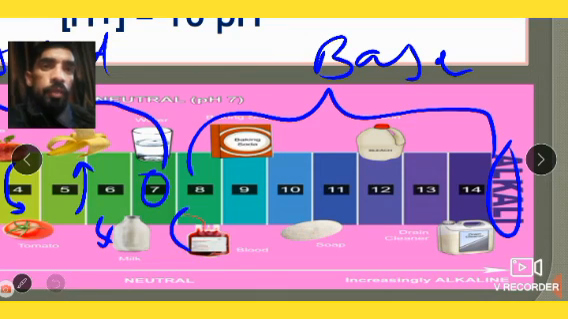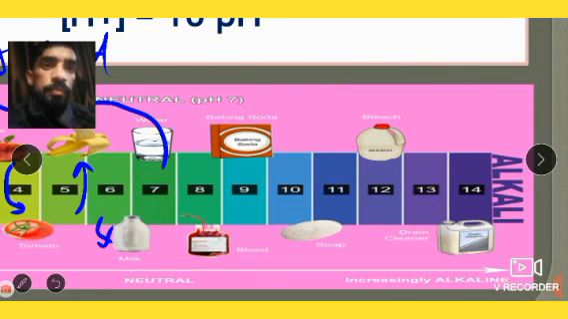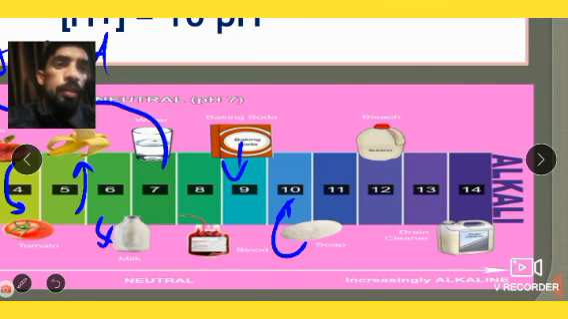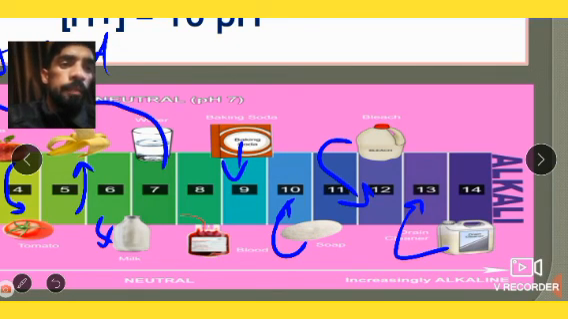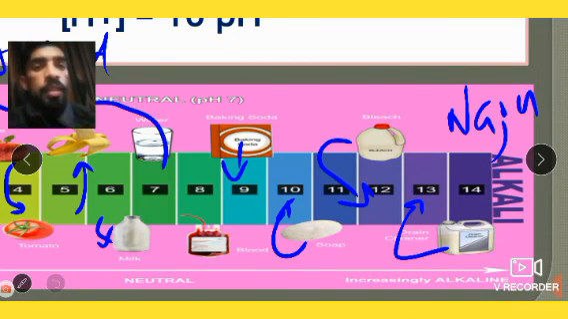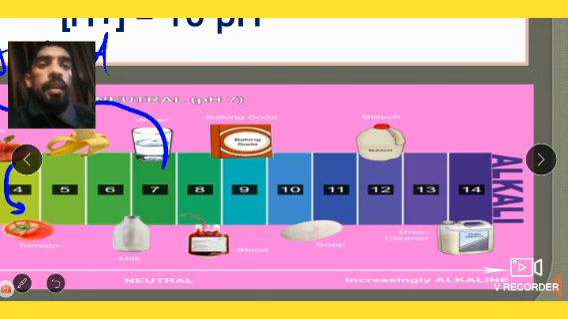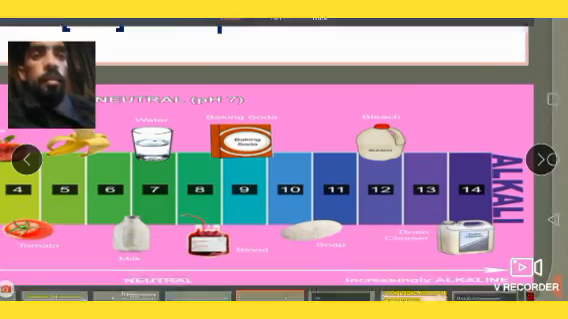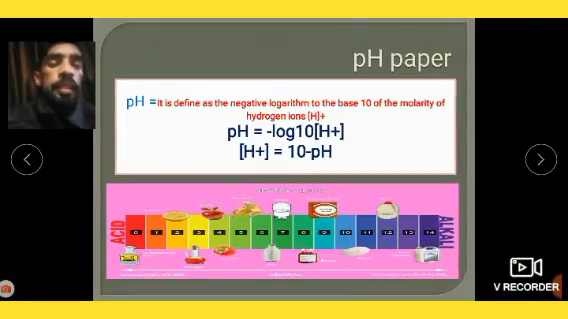Then the pH value of baking soda is 9. You can see here the pH value of baking soda is 9. The pH value of soap is 10 to 11. The pH value of bleach is 12. The pH value of drain cleaner is 13. The pH value of sodium hydroxide, NaOH, is 14. In this way we have done all the examples of these acidic and basic substances.